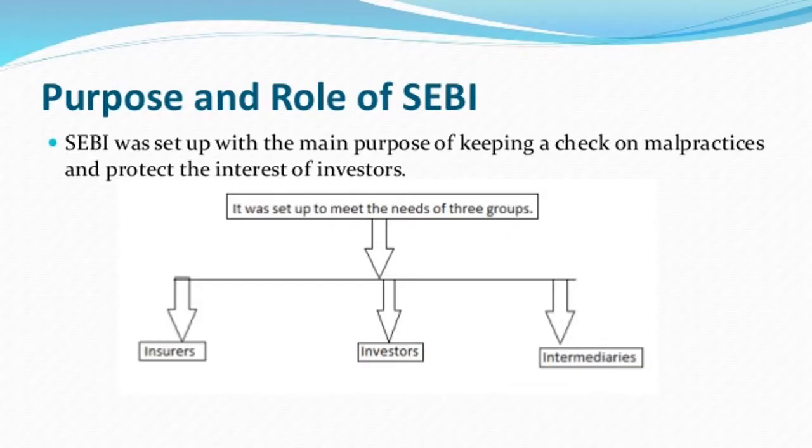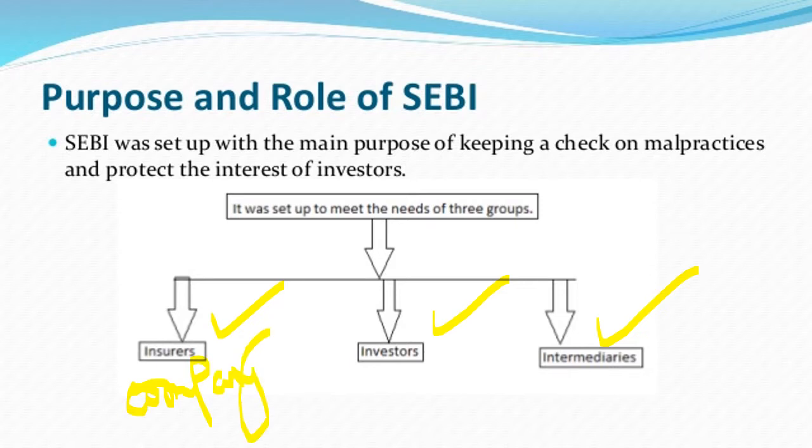Now, coming into more detail, everything I put in picture format so that you can understand it, and then later my notes come into the picture. Okay, now what is the main purpose and the role of SEBI? We have three parties here. We have the issuer, we have the investor, and we have the intermediaries. The issuer here is the company. So I'm going to write here company, I hope you understand my handwriting. Investor is you. Intermediary is the third party, where you have the banks, where you have the brokers who are in between us. All these are the intermediaries.